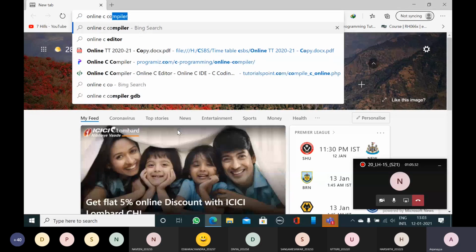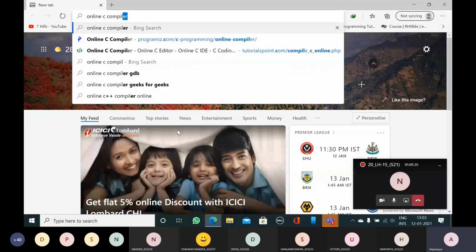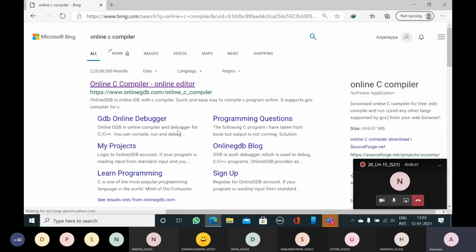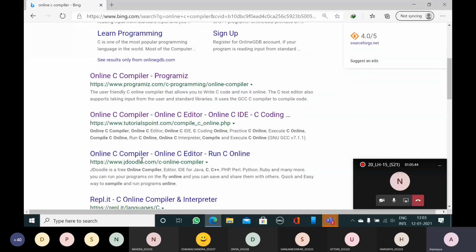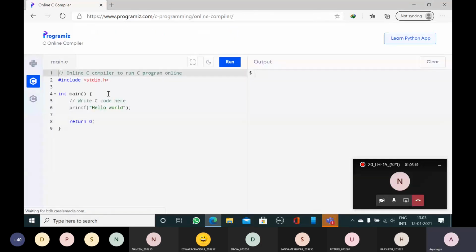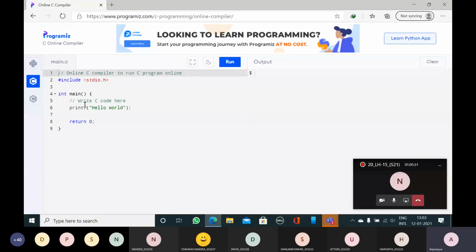Later I will show how to use other editors also. For the first time, you just go to the program site, click here, open this one. Here you can see write C code. Delete all the statements, then write whatever programs you have discussed today, and just press run. You will see the output on the output screen. This is the output screen. This is the program screen.